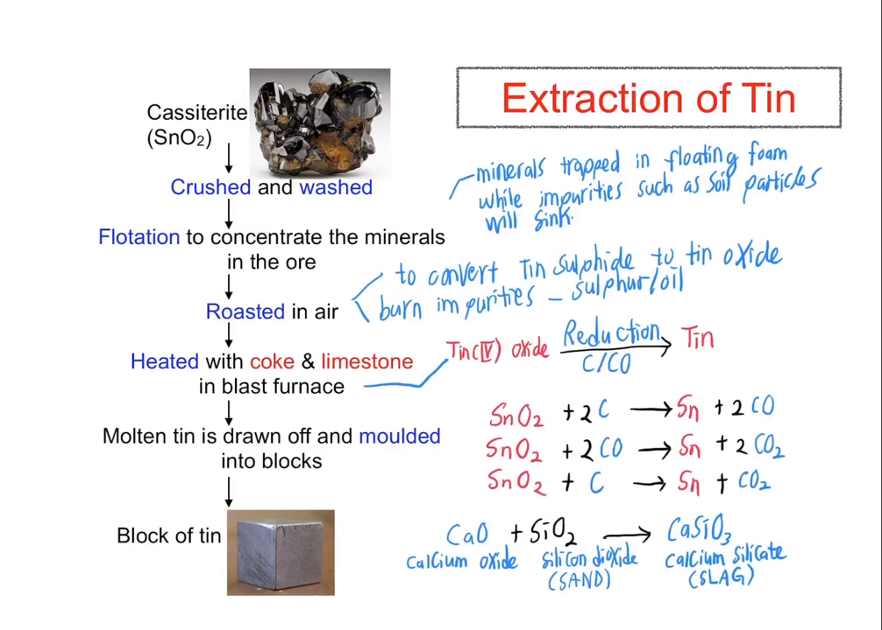The tin oxide, together with coke and limestone, will be heated in a blast furnace so that the tin(IV) oxide will be reduced by carbon and carbon monoxide to tin. Carbon dioxide will be released as the waste gas, while the molten tin that sinks at the bottom will be drawn off and molded into blocks of tin. Calcium oxide from the decomposition of limestone will react with impurities such as silicon dioxide to form calcium silicate or slag.